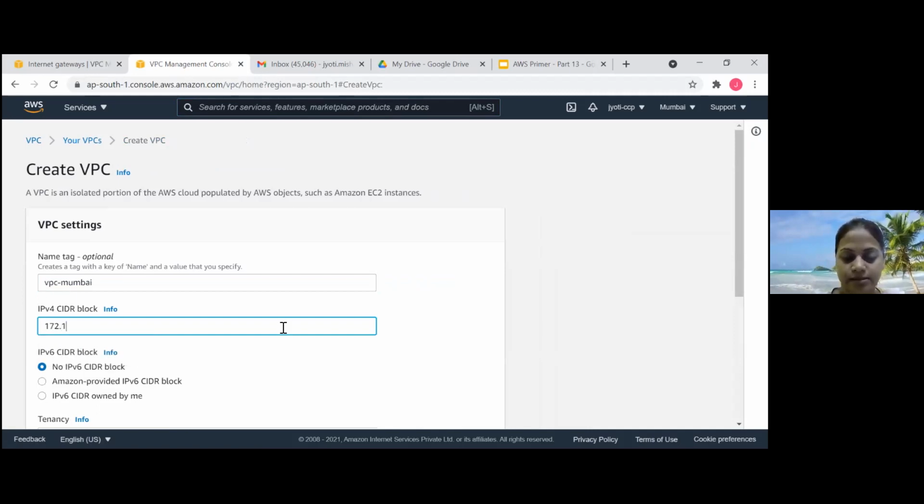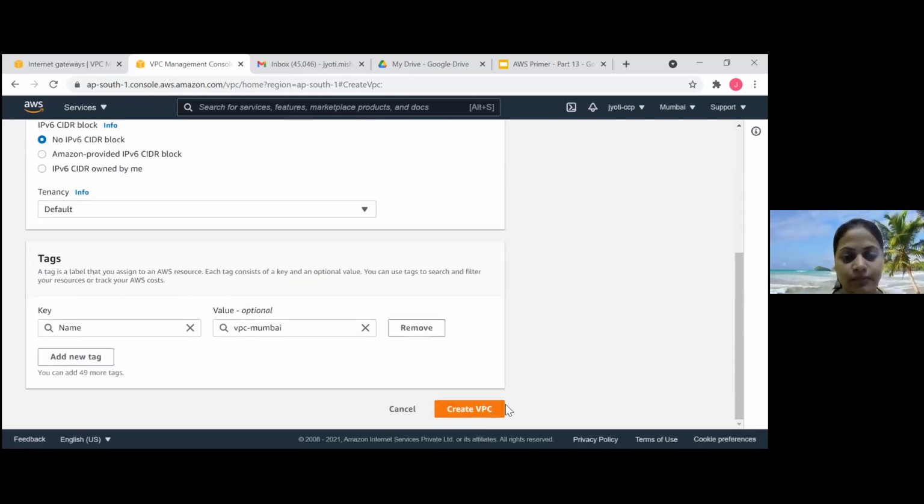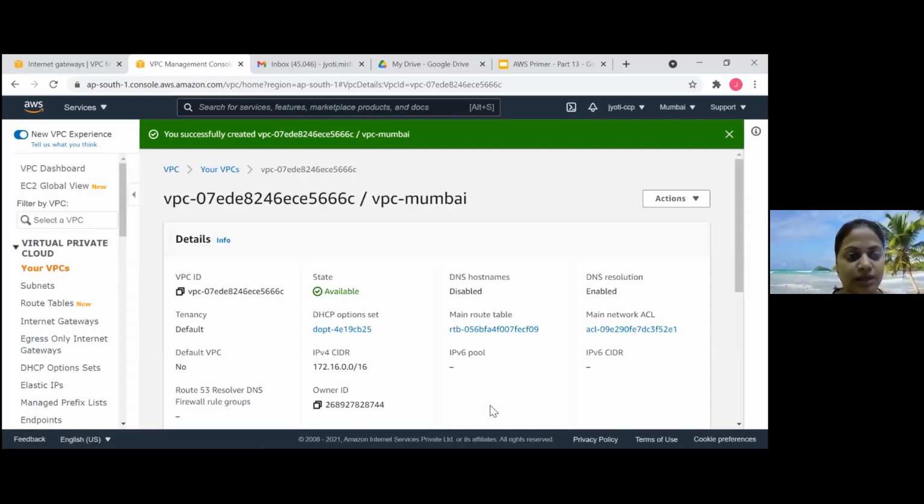Let's take this as, because remember, there were certain best practices to follow for VPC pairing. First is that the CIDR ranges for both the VPCs which you are trying to pair up should not be the same. Otherwise we won't be able to connect them. So their IP ranges should not be overlapping. Okay. So we've created the VPC in Mumbai.